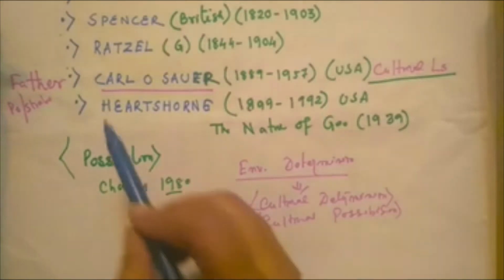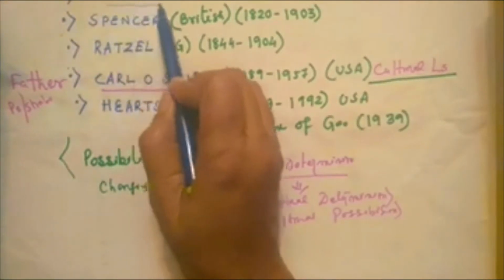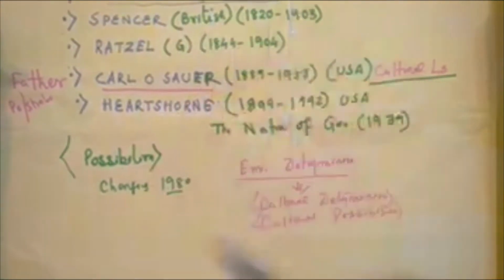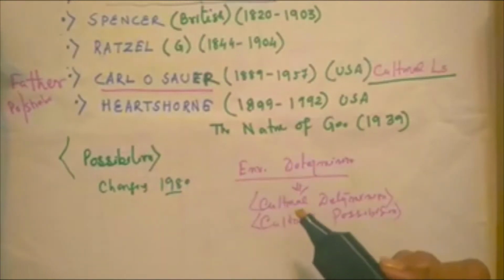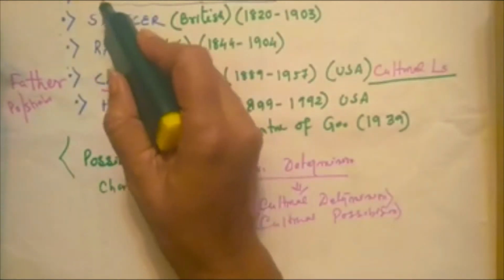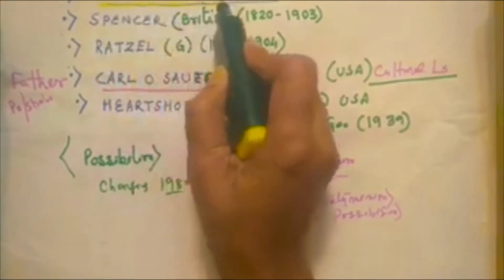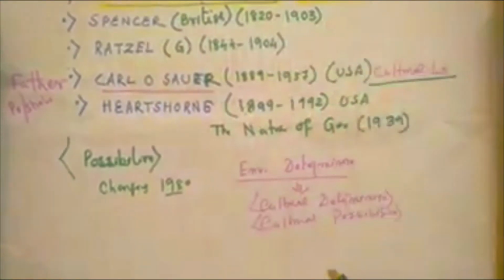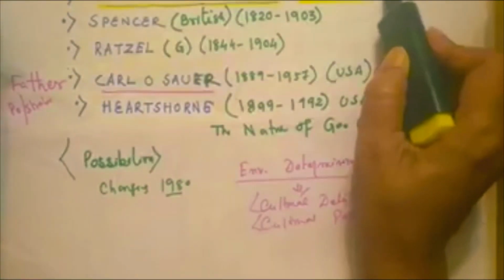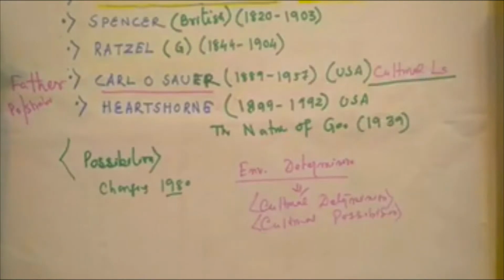In geographical study, the French school of thought and the concept of possibilism are related to cultural study. The concept of Vidal de la Blache, who belongs to the French school of thought, he was French, is somehow related to cultural study. Rather, it's related to possibilism.